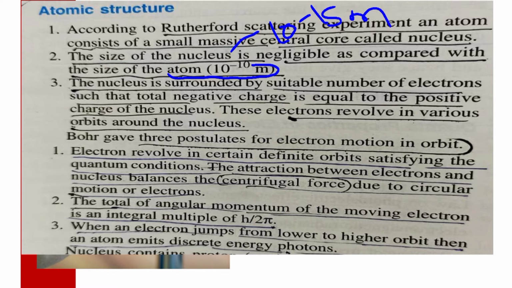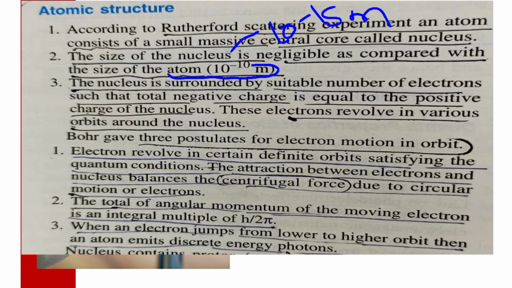The nucleus is surrounded by a suitable number of electrons such that the total negative charge is equal to the positive charge of the nucleus, and these electrons revolve in various orbits around the nucleus.